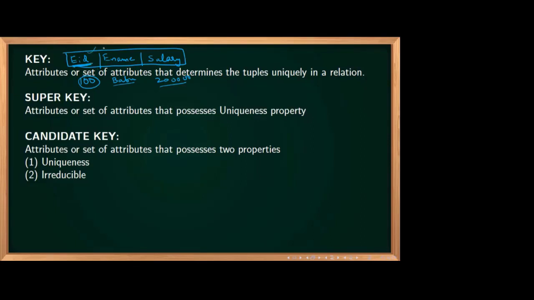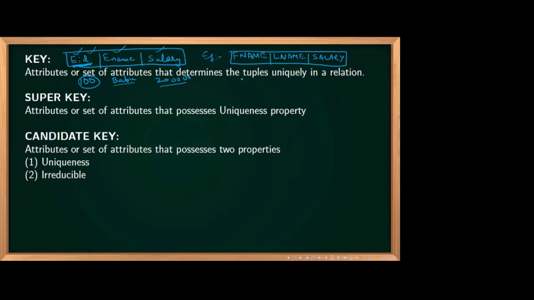These are all basically attributes. An attribute or a set of attributes can become a key if it determines the entire tuple uniquely. So now employee ID is a key. Sometimes, another example: assume that there is a table with first name, last name, and salary. Here, first name may not become a key.